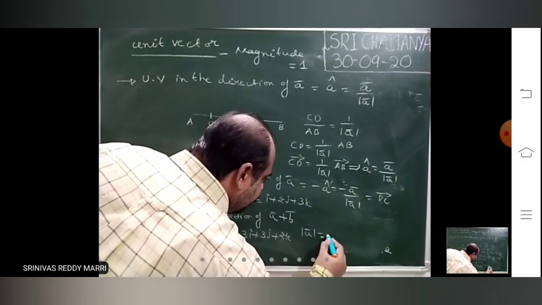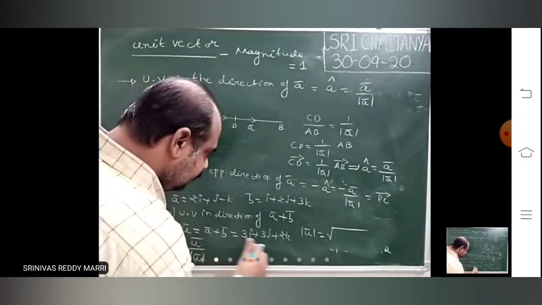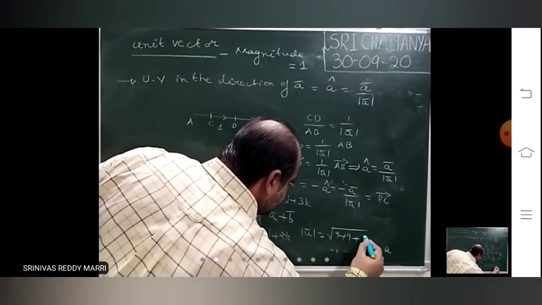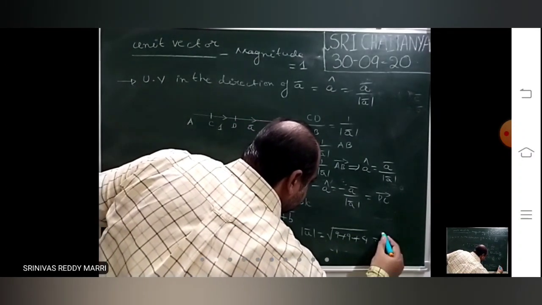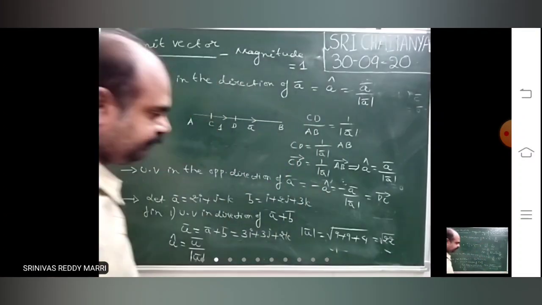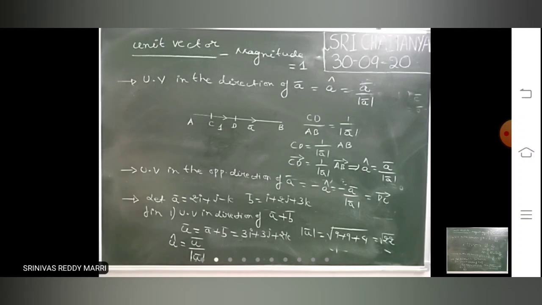So modulus U bar is nothing but root of 9 plus 9 plus 4. That means the magnitude is root 22. Right?